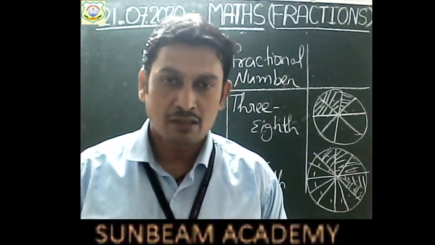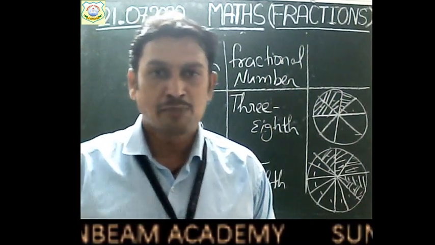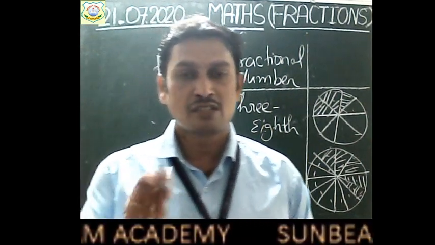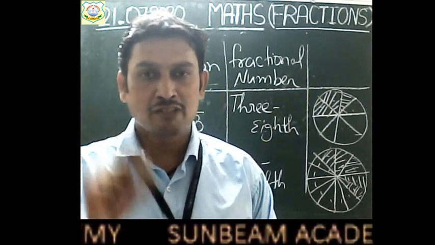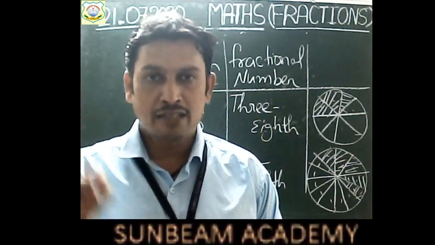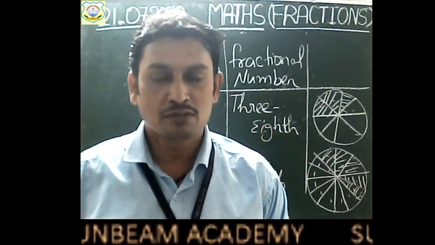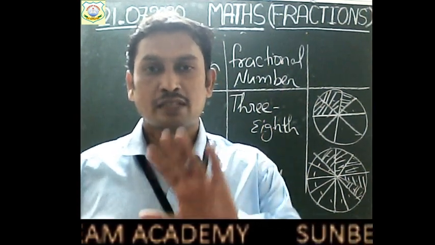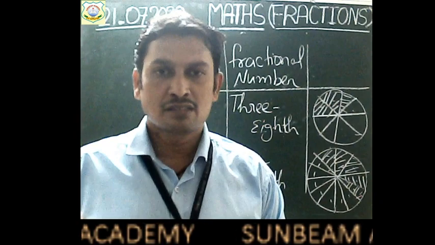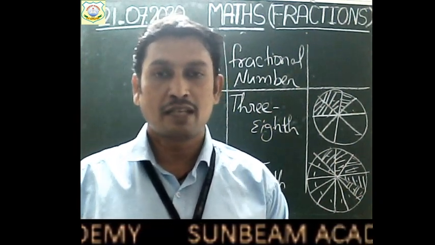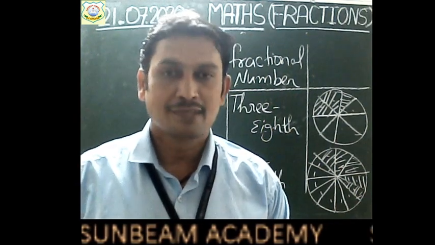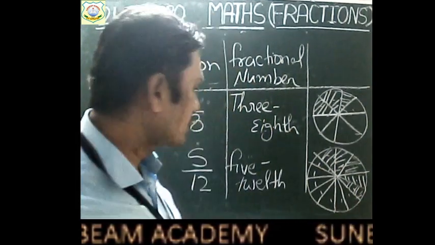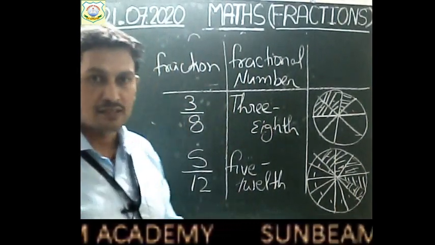Am I right, children? If you are making 9 partitions and out of 9 you are receiving 5 parts. So you are making 9 partitions, so each part will be ninth. And ninth, how many times you have taken, children? You have taken for 5 times. So ninth, 5 times. So it will be written as 5 by 9 or 5 ninth. Am I right? So children, this is the way to represent the fraction.